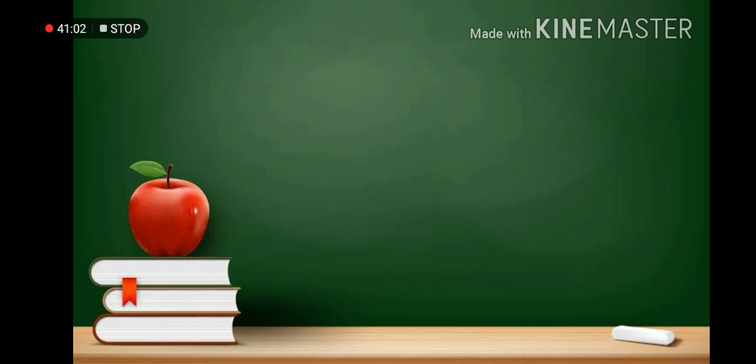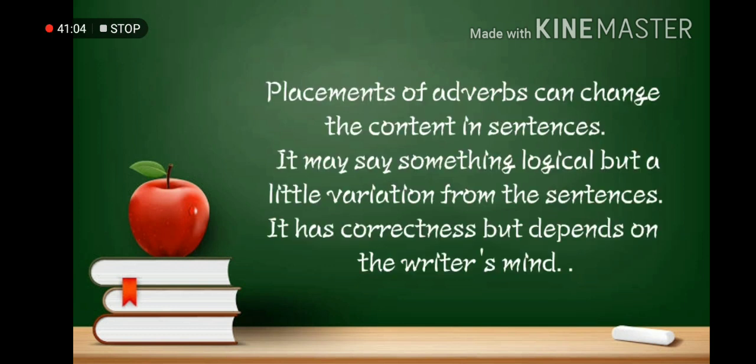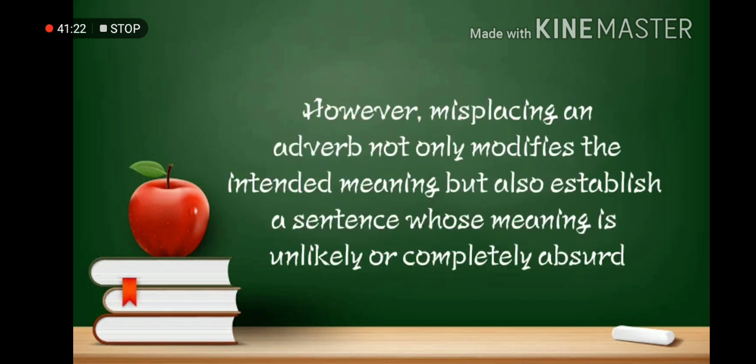Second, the placement of adverbs can change the content of sentences. It may say something logical but with little variation from the original sentence. It has correctness but depends on the writer's mind. However, misplacing an adverb not only modifies the intended meaning but also creates a sentence whose meaning is unlikely or completely absurd.